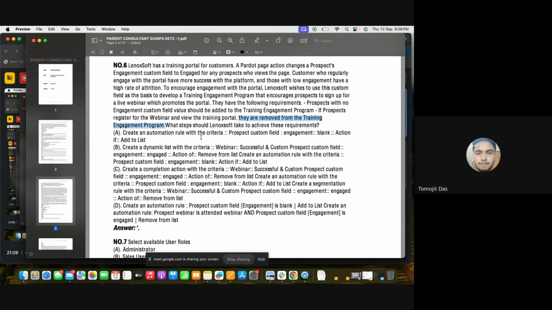The first option says add to list, but we cannot do that. It says remove from the training engagement program. Removing means removing from the list. This also states that engagement is blank, so we are adding a condition as well.